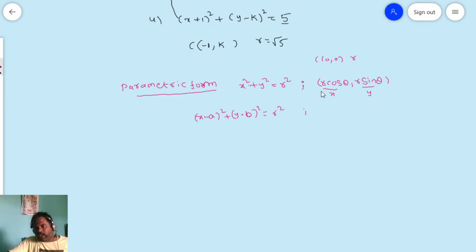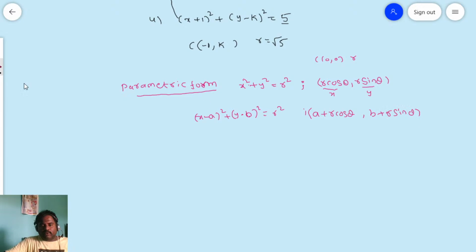So x minus a is equal to r cos theta. Then the parametric form is x equals a plus r cos theta. Here y minus b is equal to r sin theta, so y is equal to r sin theta plus b. Of course you can say b plus r sin theta.